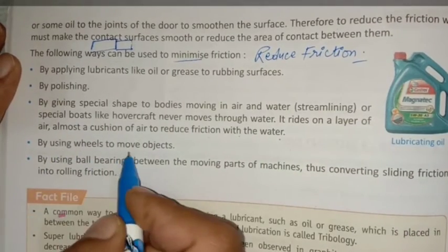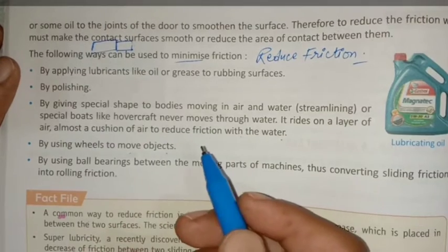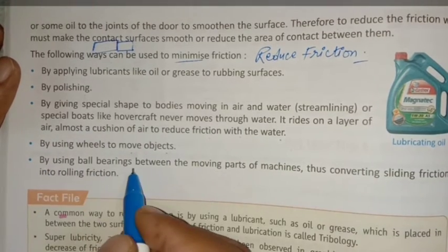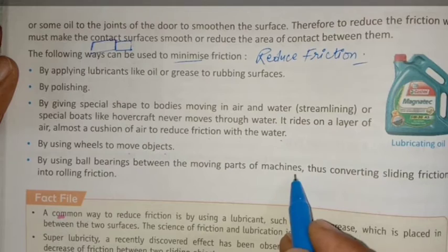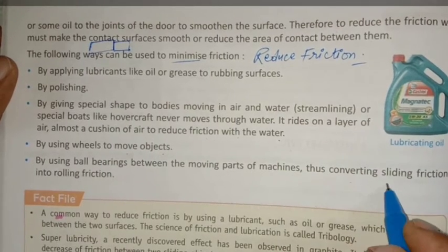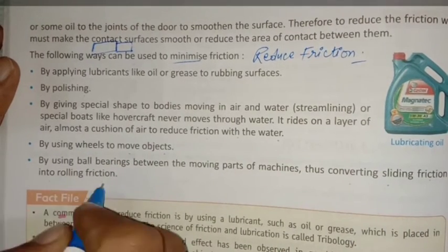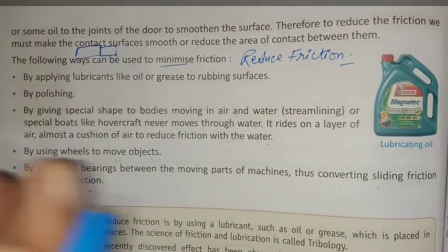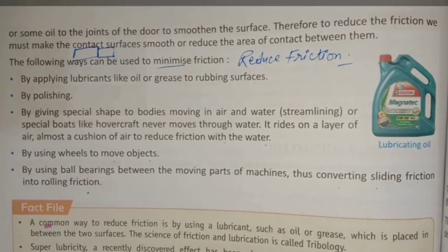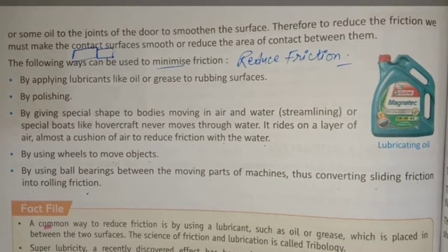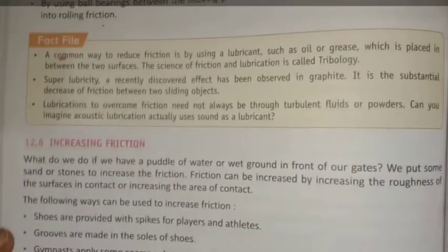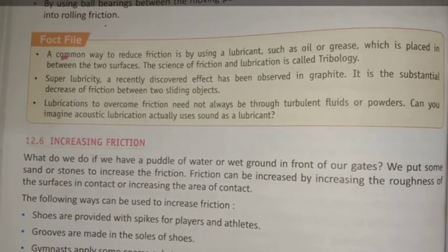By using wheels to move objects, that is the rolling friction. By using ball bearings between the moving parts of machines, thus converting sliding friction into rolling friction. So by all these ways we can minimize friction. And next is what? How the friction can be increased.